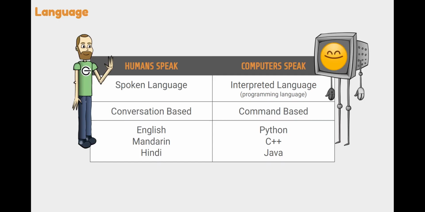The reason for this is because humans speak a spoken language, and spoken languages are mostly conversation based, and they have names like English and Mandarin and Hindi, which are the three most popular spoken languages according to some website I looked up. Computers, on the other hand, speak an interpreted language or a programming language, and those are more command based, and they have names like Python and C++ and Java, which are the three most popular programming languages according to a different website that I looked up.